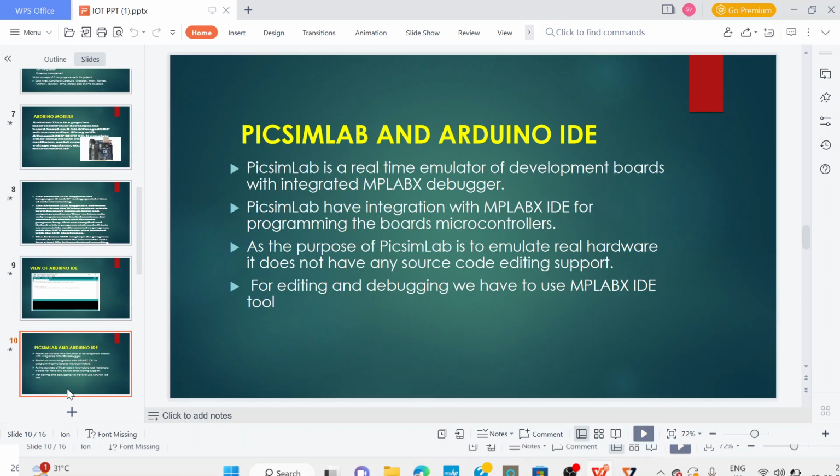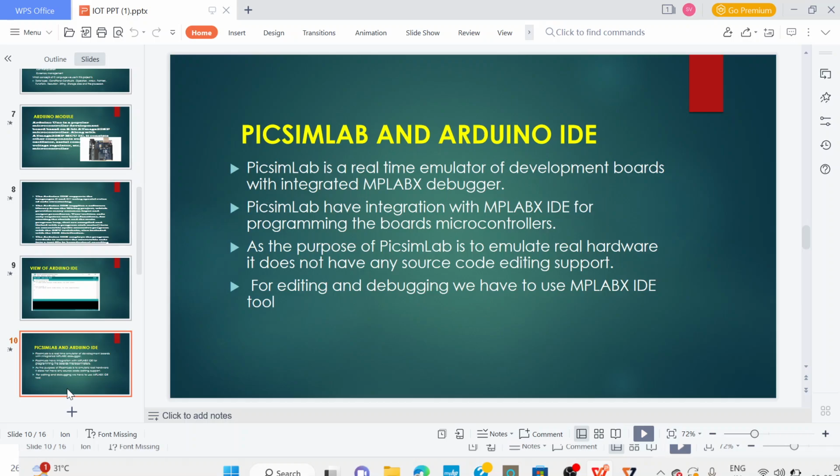PixsimLab and Arduino IDE. PixsimLab is a real-time emulator for developing the boards. In this PixsimLab software, we have different types of boards. So we can select an Arduino board or different boards based upon our requirements. We can perform any project using this PixsimLab.